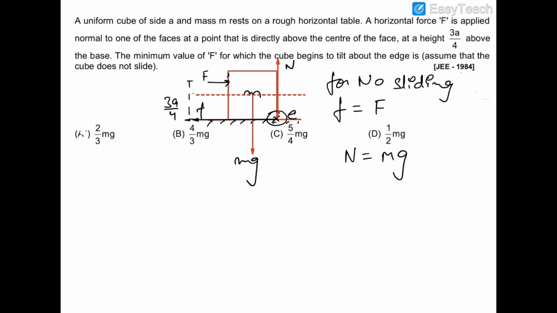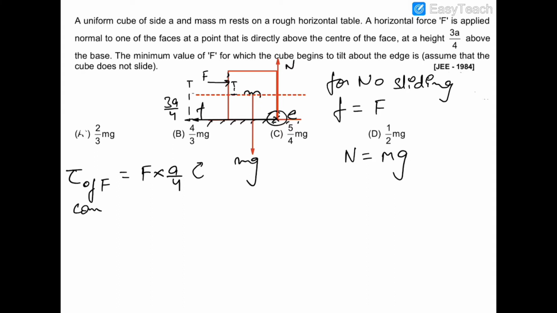Now let us write down the torque about COM. So torque about COM, and we are writing the torque of the force F about COM. So the torque of F would be F into this distance, this one is A by 4. So torque of F would be F into A by 4 in the clockwise sense, like that, because this force is creating a clockwise torque.